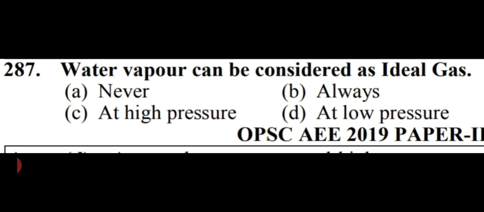Water vapor can be considered as ideal gas. Options are never, always, at high pressure, at low pressure. So friends, at very low pressure and high temperature, all gases and vapor approach ideal gas behavior. So in this case, option number D will be right, that is at low pressure.